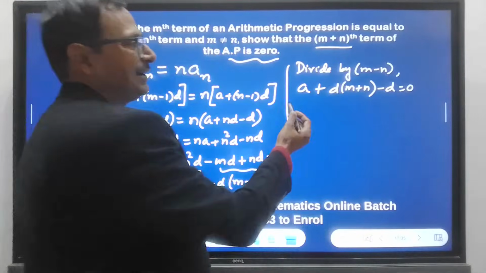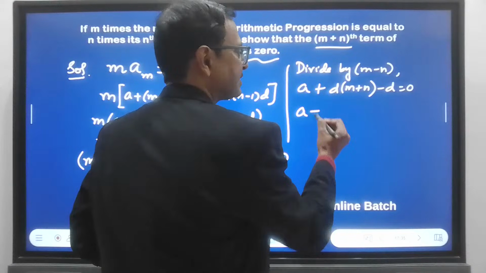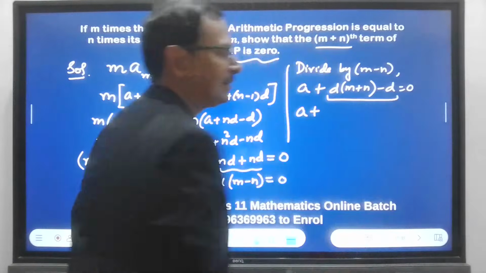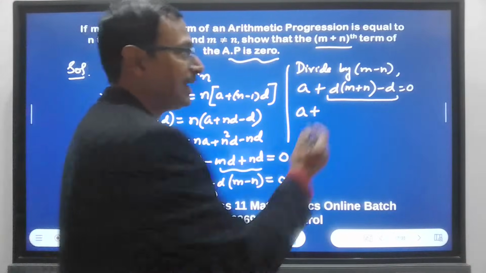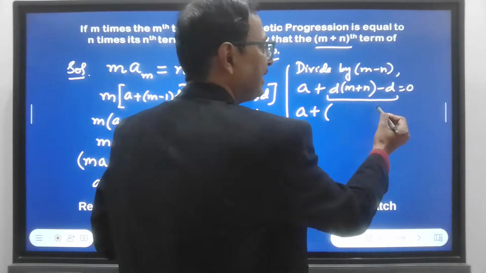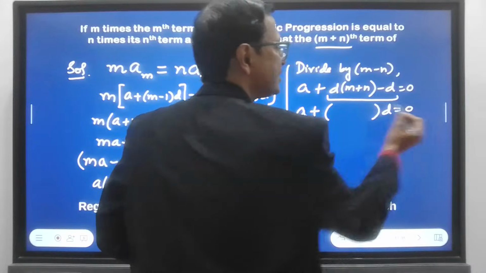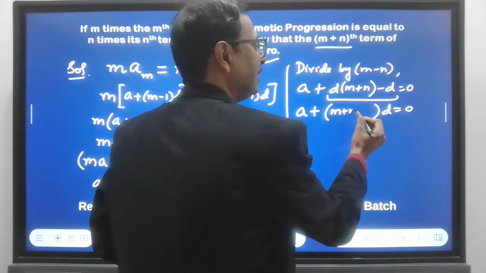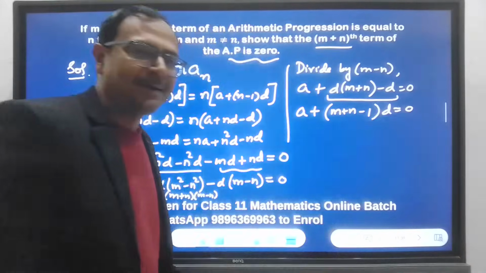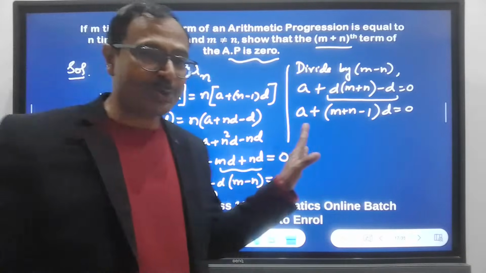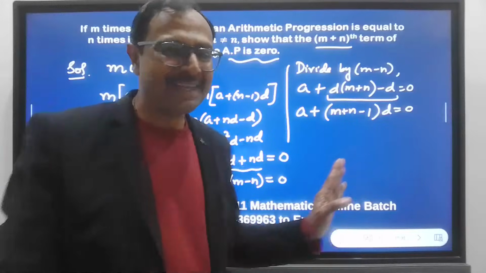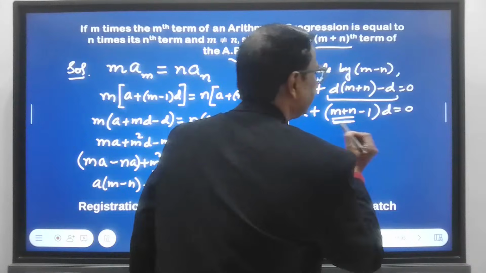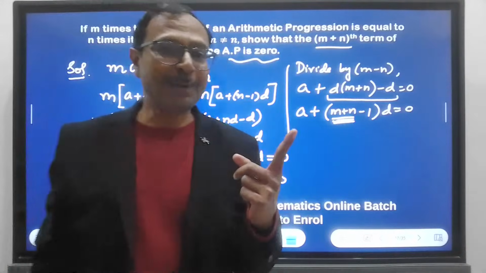And now A plus. What is common in the last two terms here? We have a D common. And if I take the D out, this will be M plus N minus 1. Now I think this should be very clear. If you consider this as the term number, what is the formula for AN?